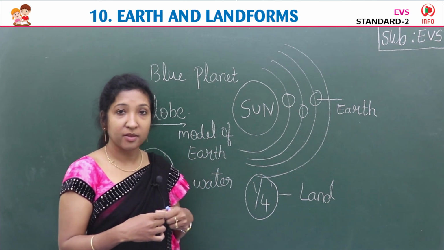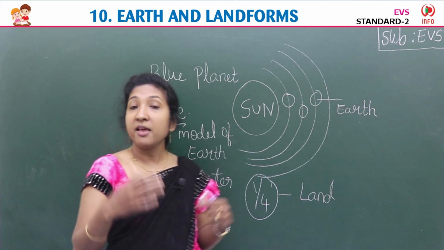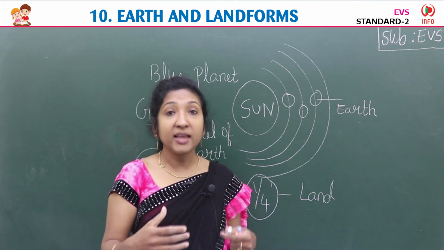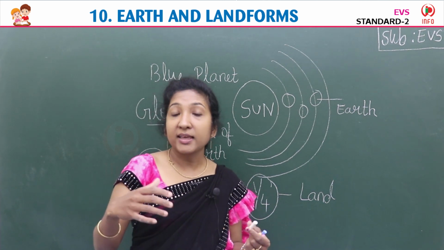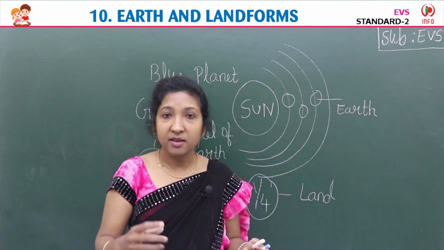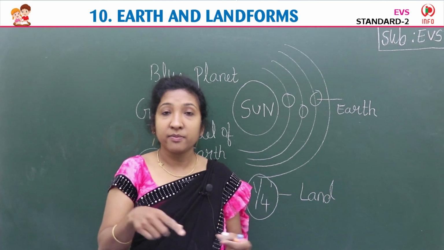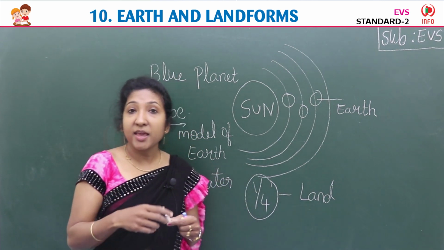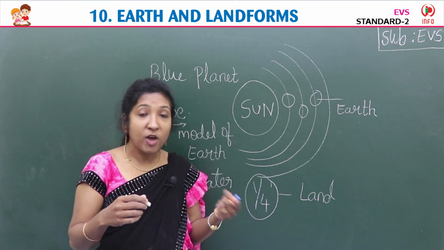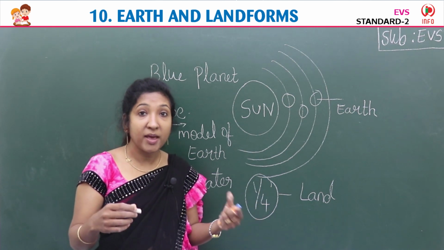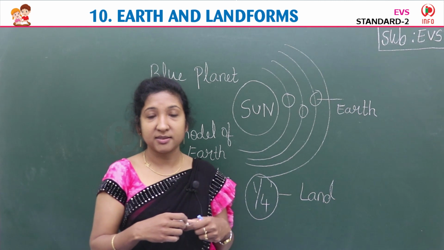Earth and landforms, the topic for today. Okay, so children, we live on the planet Earth. How it looks like? It looks like a ball, we say. Or we can see the image of Earth like the picture of globe. We have already seen, isn't it? Globe, a model of Earth it is.